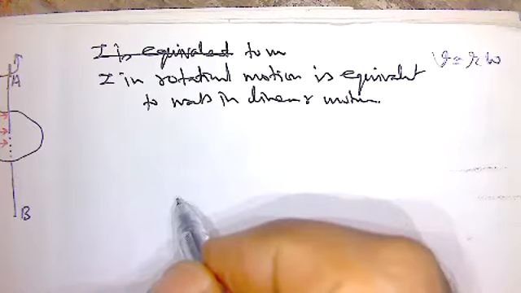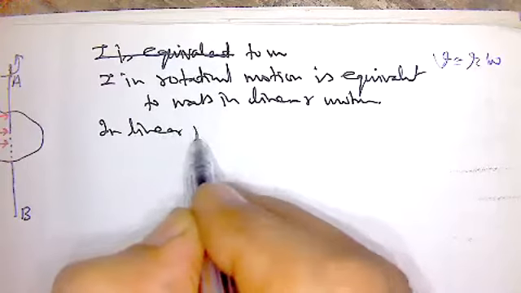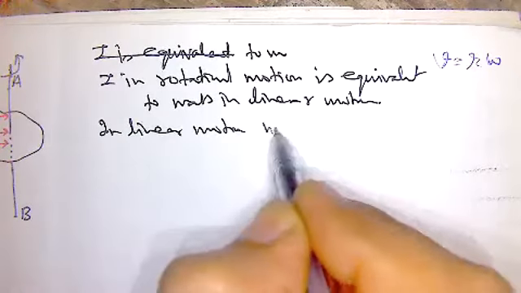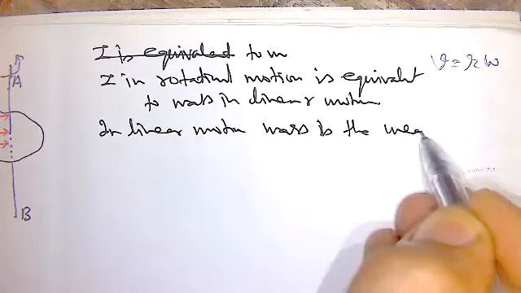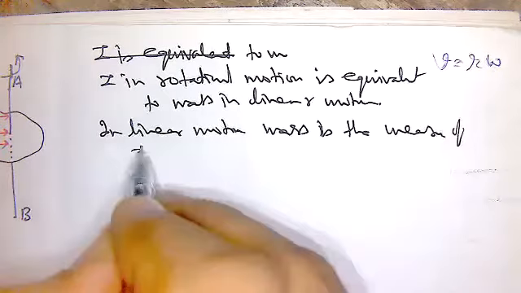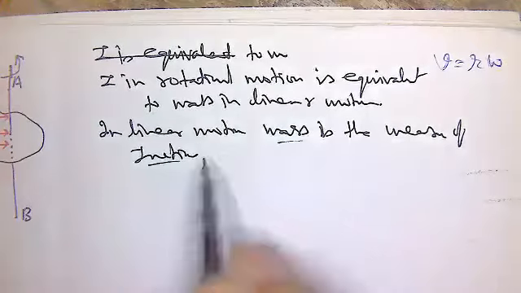So what is mass in linear motion? In linear motion, mass is the measure of inertia.